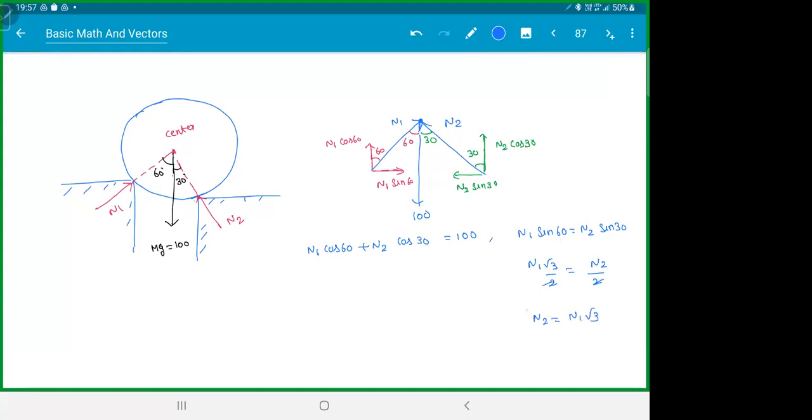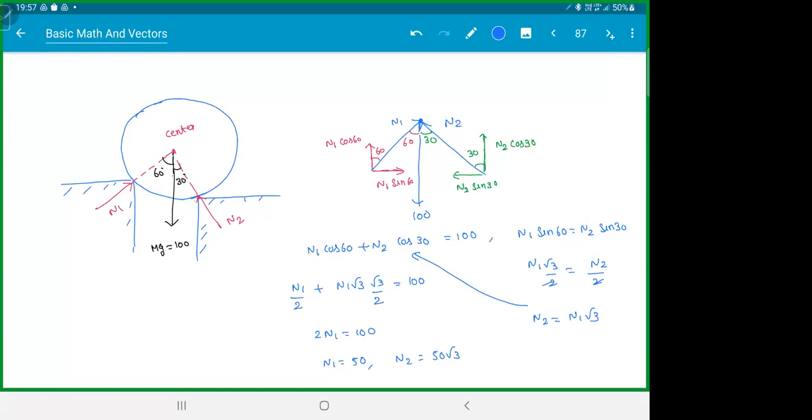It's actually quite similar to the previous one. Take this and dump it in this. Cos 60 is 1 by 2. N2 will be N1 root 3 by 2. In the previous case, it is the strings. Here it is the walls. It is exactly the same thing if you observe the equations. This guy will be 2, N1 is 100. N1 is 50 and N2 is 50 root 3. Please check.